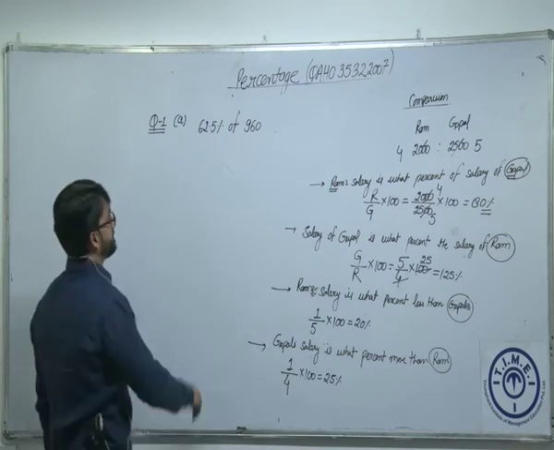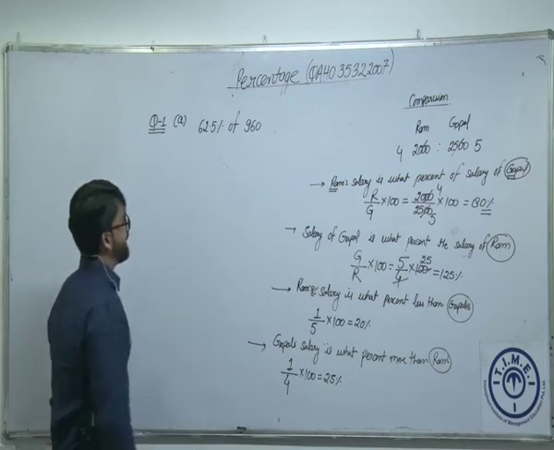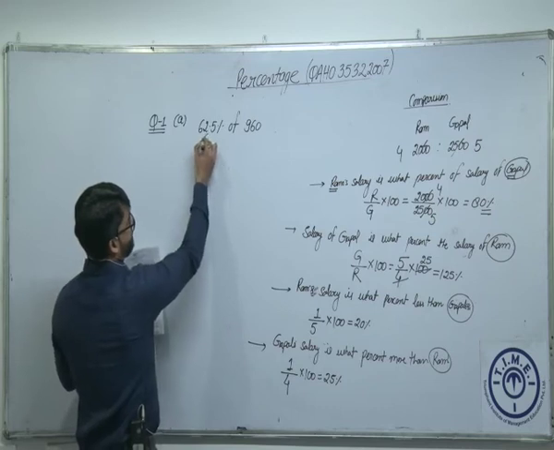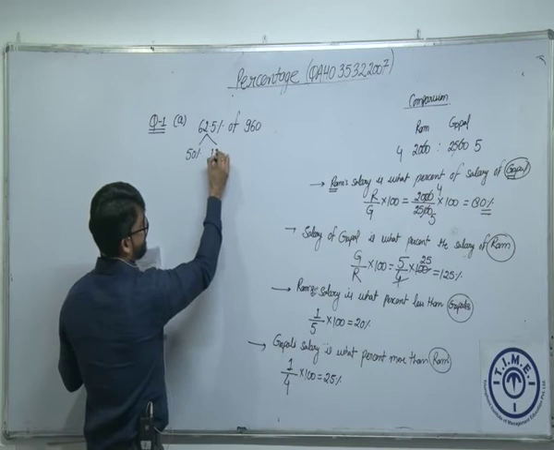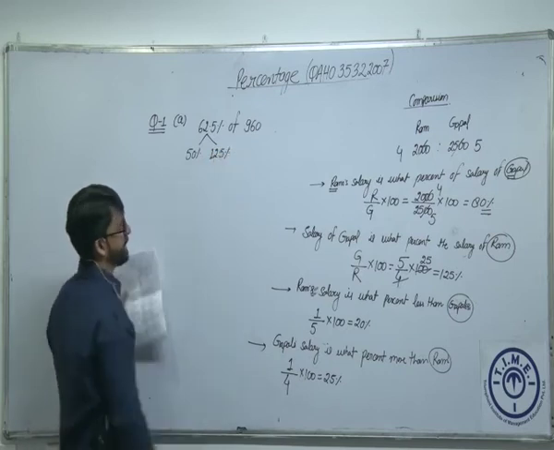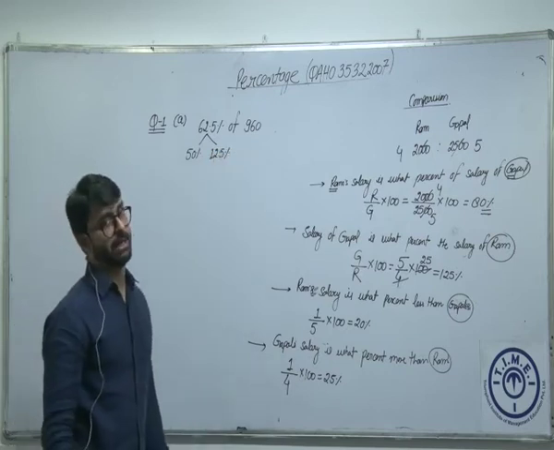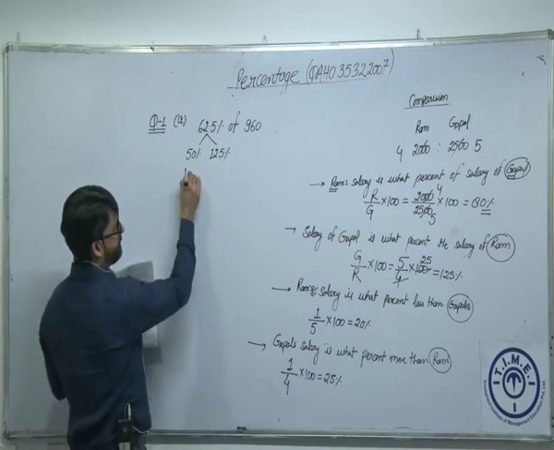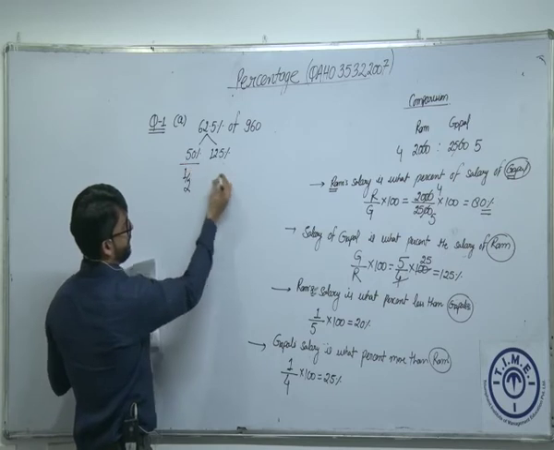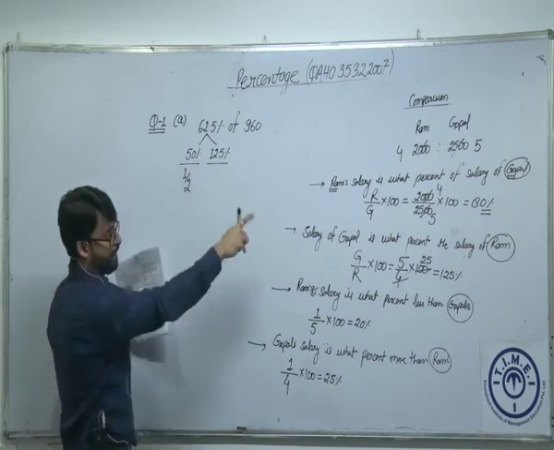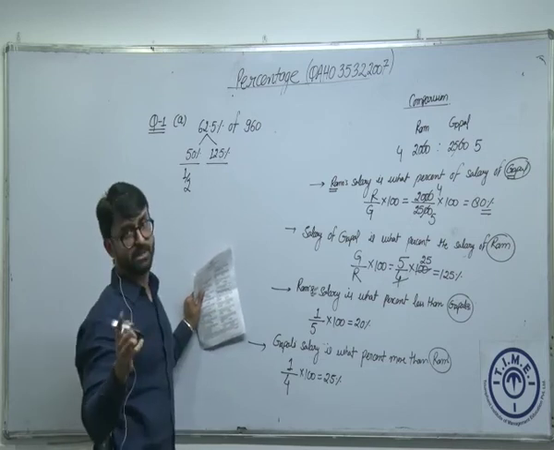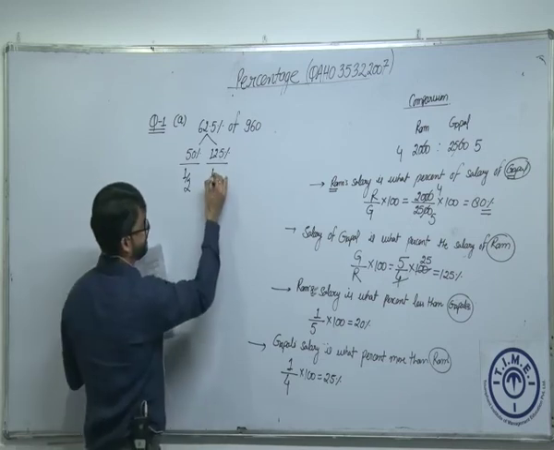Now, 62.5% we can calculate it directly if you know the fraction. We can break this. 62.5% can be written as 50% plus 12.5%. I can use fractions also. I can use direct values also. 50% of the number is what? Half of the number. 12.5% of the number, we know, we have already discussed. 50% of the number is 1/2, 12.5% is 1/8.